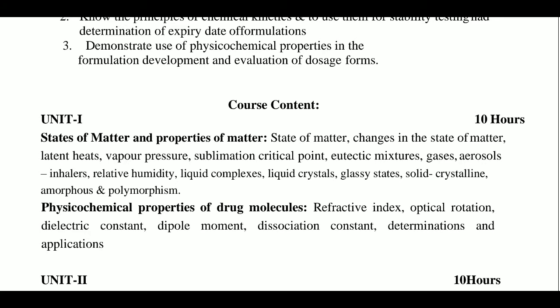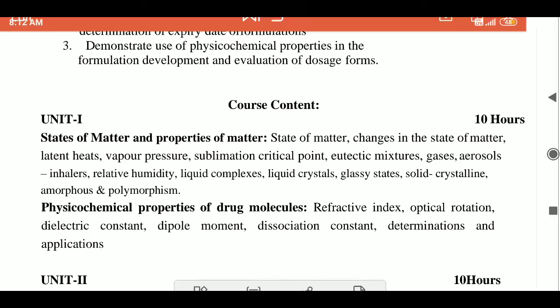In this chapter we study the various states of matter and their properties, the importance of physicochemical properties of states of matter, and their determination and their applications. It includes refractive index, optical rotation, dielectric constant, dipole moment, dissociation constant, determination and their applications.